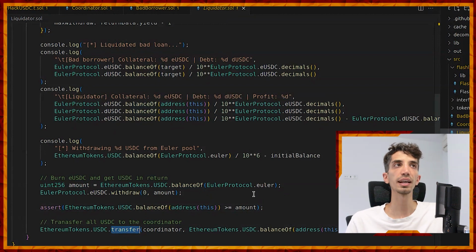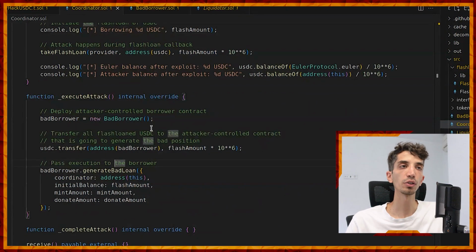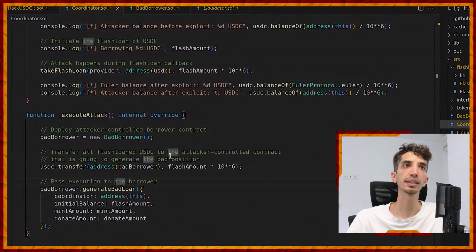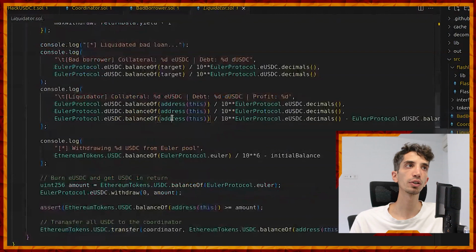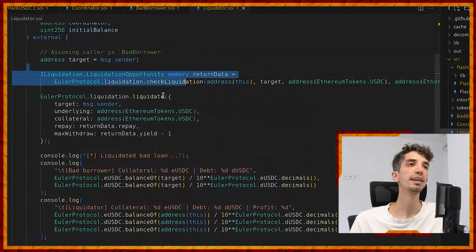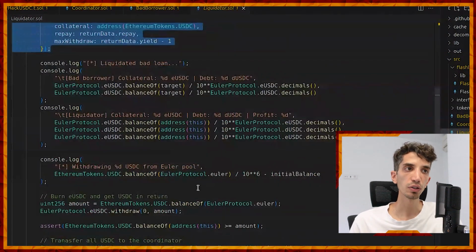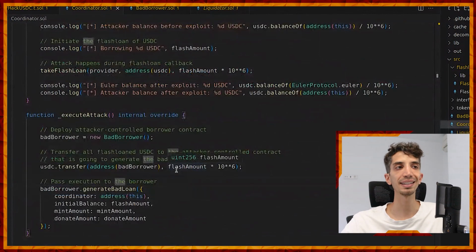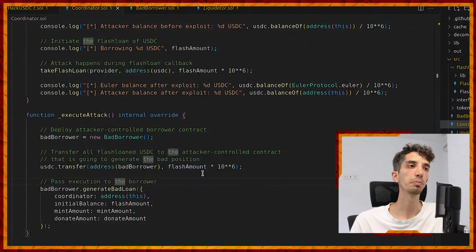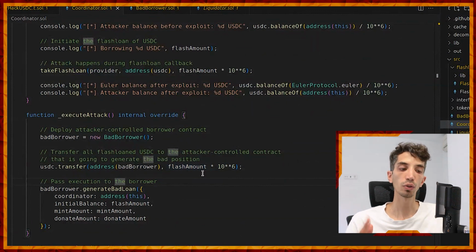Okay, so we see how the coordinator is able to manage the whole thing, taking the flash loan, transferring the assets to the bad borrower. The bad borrower is in charge of generating the bad loan. It does it here. Then it calls the vulnerable function and passes execution to the liquidator contract. The liquidator contract gets some data, liquidates, withdraws, and moves funds back to the coordinator, so that at the end the coordinator will be able to pay back the flash loan and everything. So that code is here.